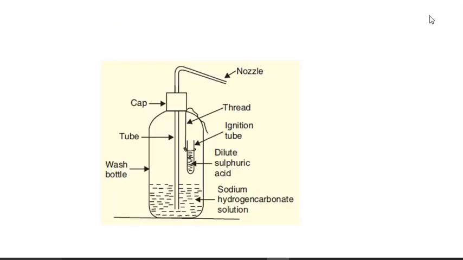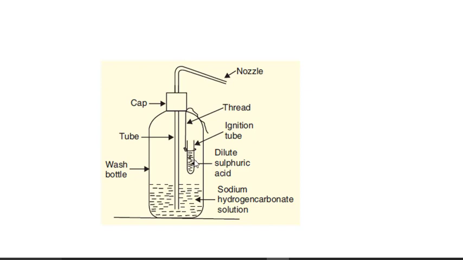Sodium hydrogen carbonate is also used in fire extinguishers. Soda acid type fire extinguisher contains a solution of sodium hydrogen carbonate and sulfuric acid in separate containers, as you can see in this diagram. Sodium hydrogen carbonate solution is here and we have some dilute sulfuric acid in this container.